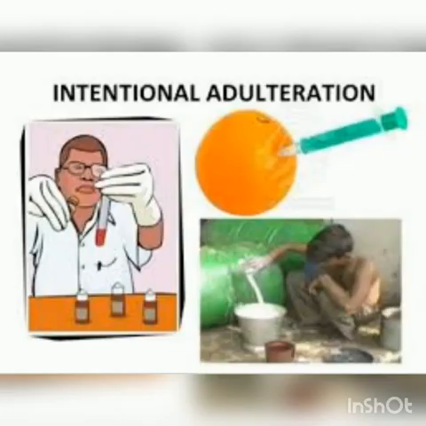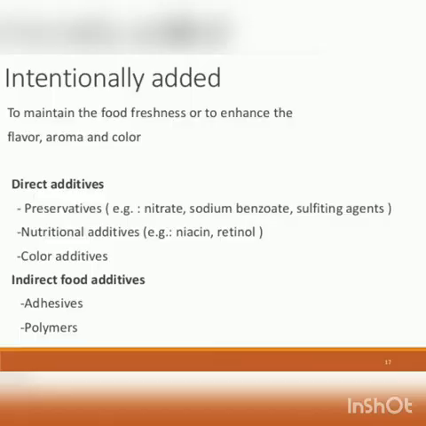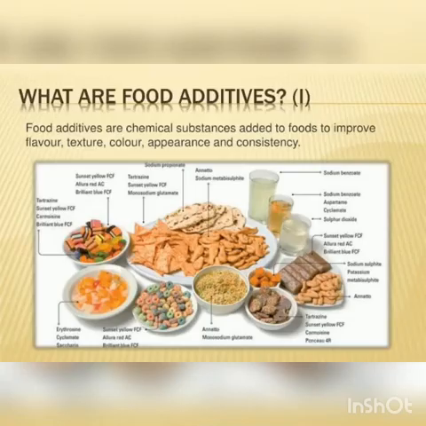Next is the intentionally added adulterants. These adulterants are added intentionally for financial gains, for their own profit, and have serious impact on the health of the consumers. These types of adulterants include additives and preservatives.